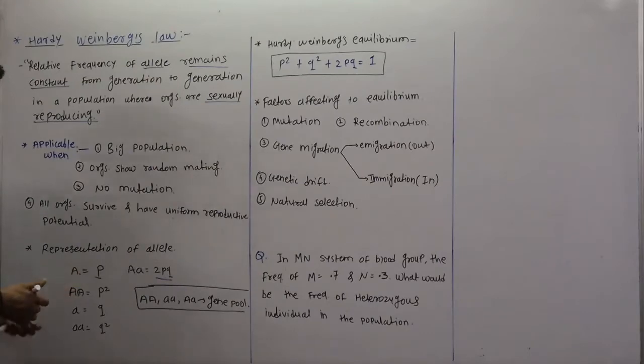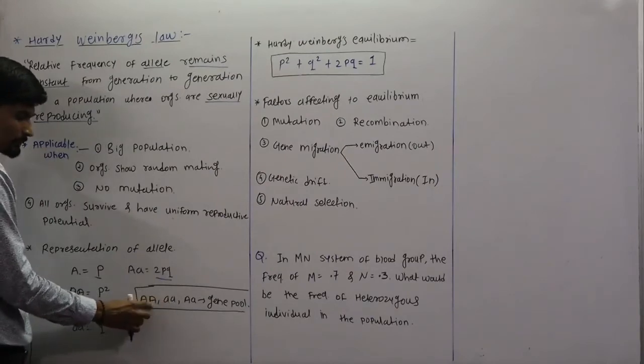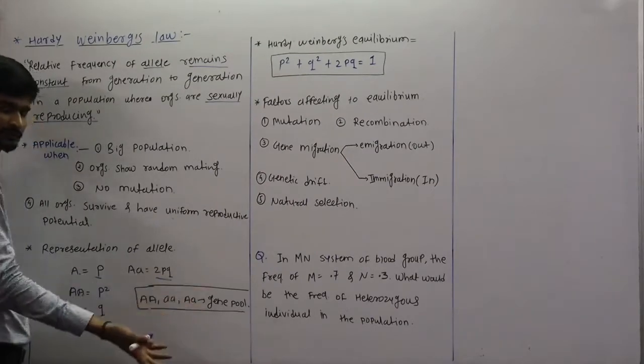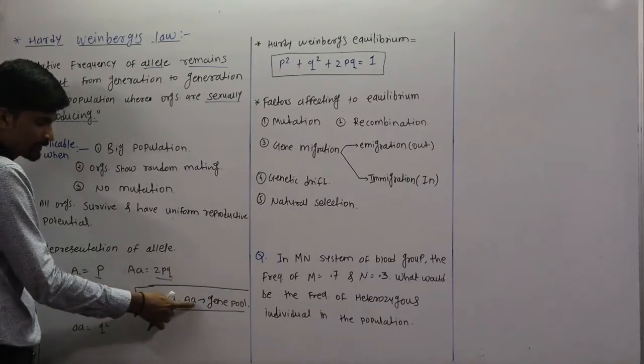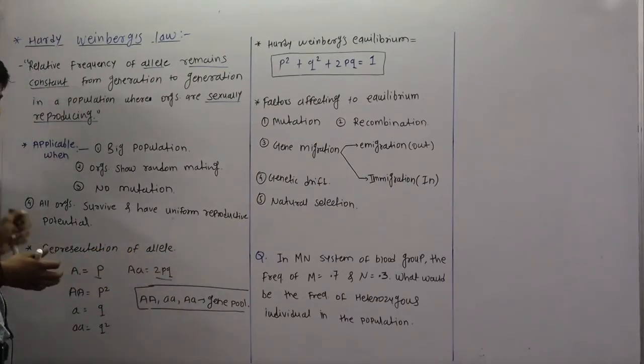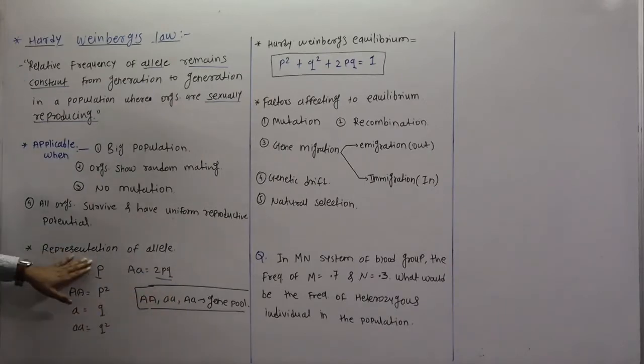So the overall gene pool in Hardy-Weinberg's law includes the homozygous dominant, recessive and heterozygous conditions: capital A, small a, and capital A, small a. So these are the gene pool. You know that the gene pool means the total genes in that population. So that is the gene pool representation, and this is the representation of alleles.